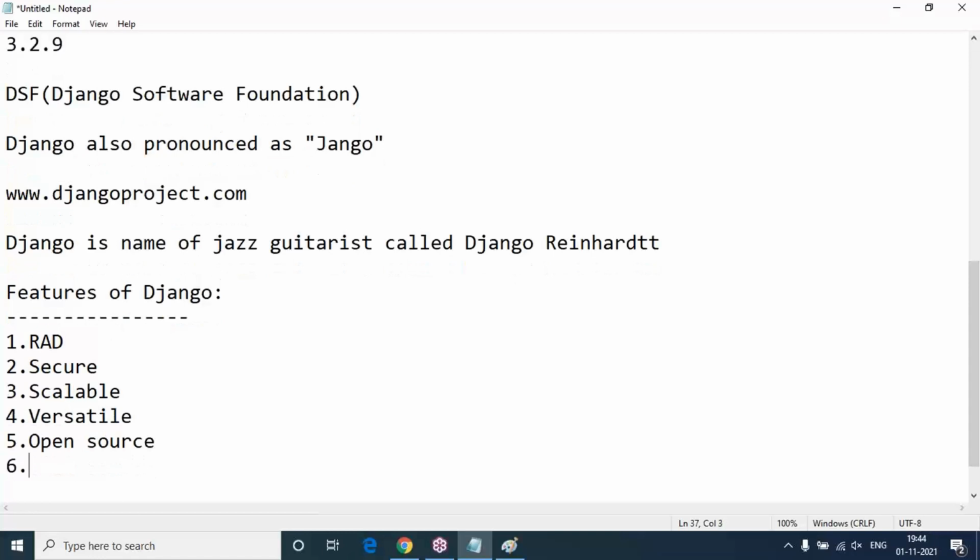I said open source. And next, a vast supportive community. Vast means a very huge community is there, and you can interact with that community while developing Django applications. So you will get a lot of help from them also. These are the basic and important features. As I said, rapid application development means a faster rate of application development.